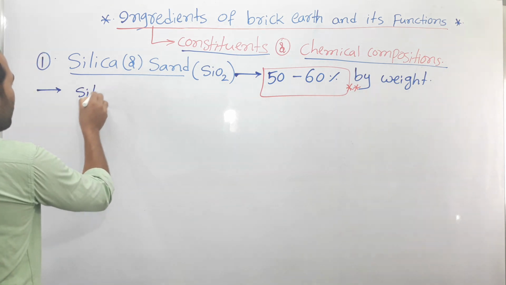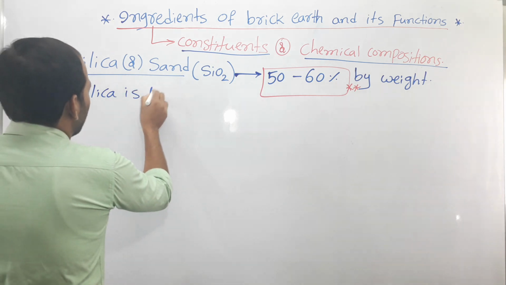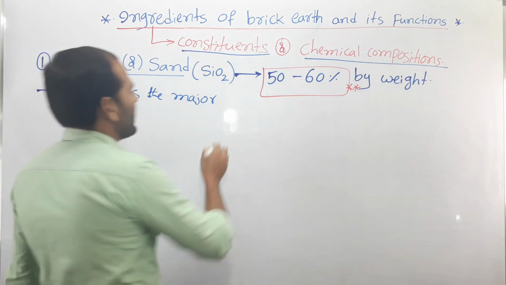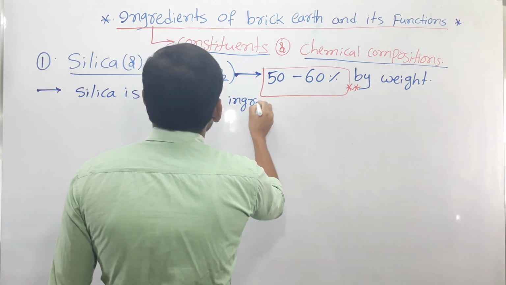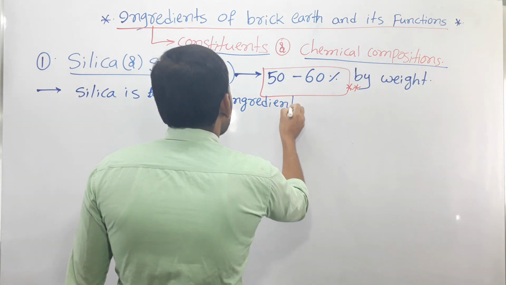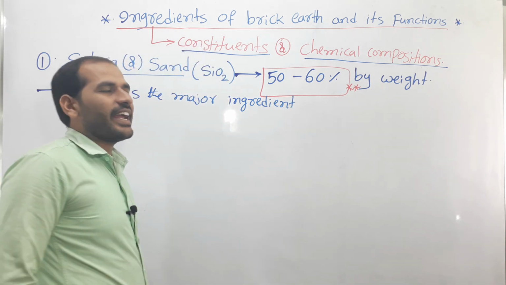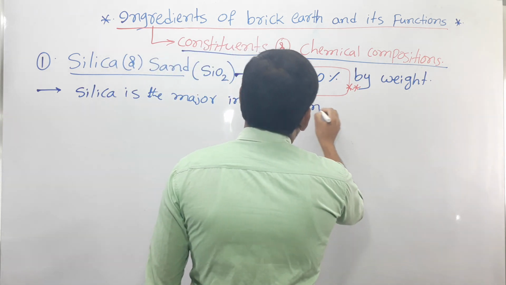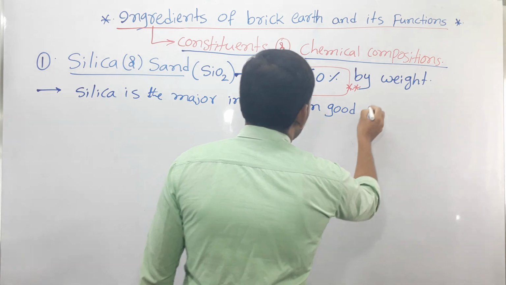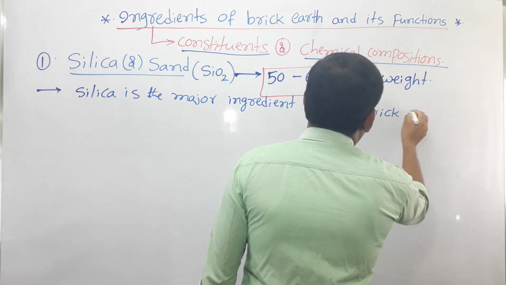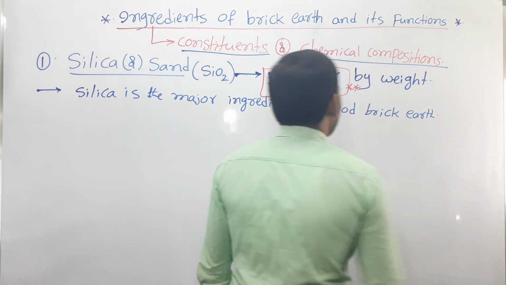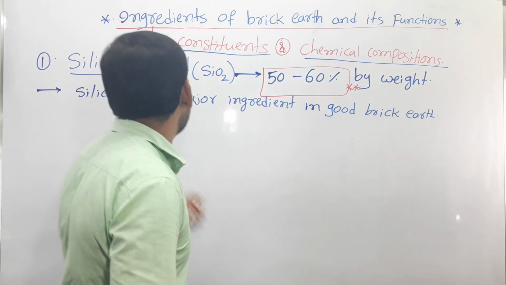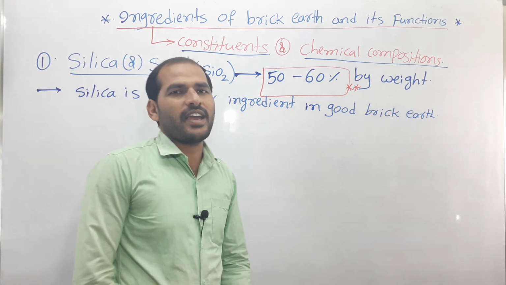Silica is the major ingredient, or major chemical composition, in good brick earth, that is 50 to 60% by weight only. So silica is the major ingredient.